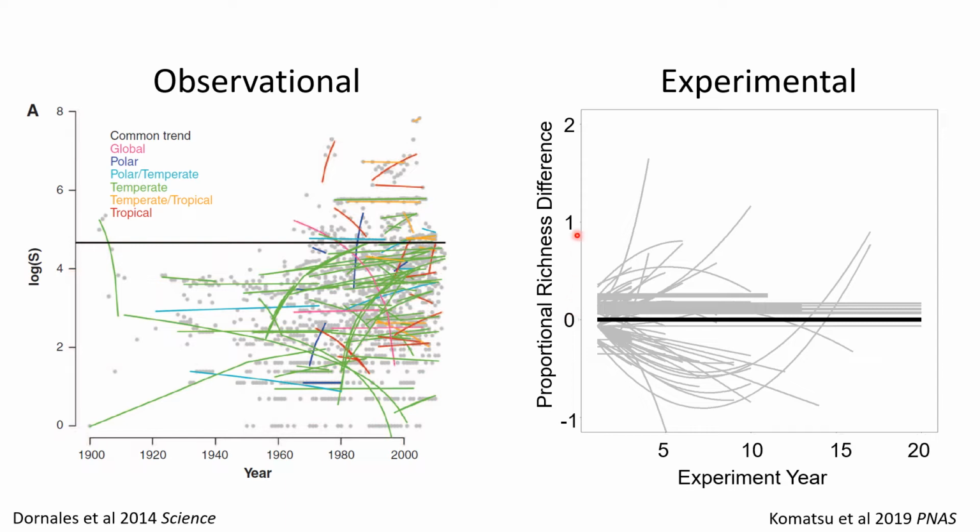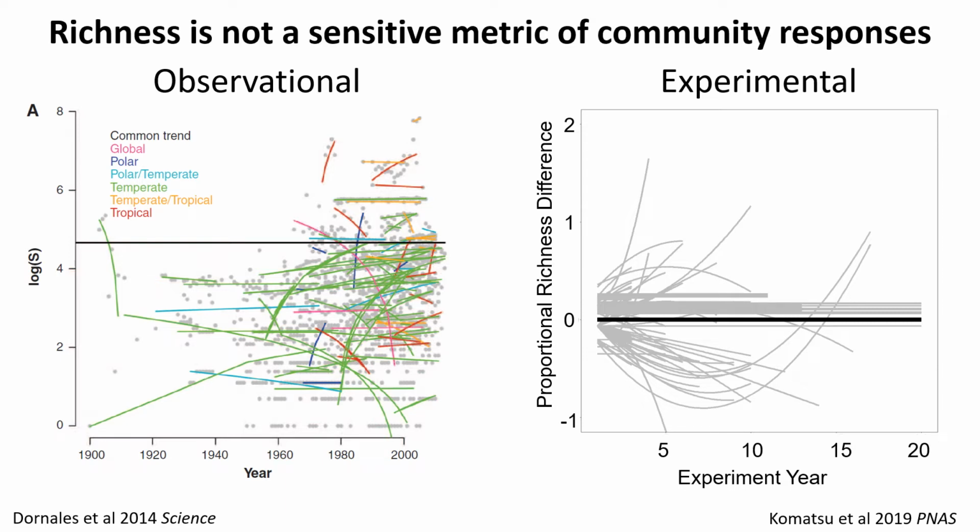So here, a value of 1 would mean we see a 100% increase in species richness. A value of -1 would mean we see a loss of all of our species in the system. And again, each individual line shows a different global change treatment within an experiment from somewhere around the globe. And this thick black line down the middle is showing our global trend. And here again, we're seeing globally a trend that there is not a change in species richness with this wide variety of global change drivers that we are experimentally imposing. And so we can say here that it looks like species richness is not a very sensitive metric of community responses in our ecosystems around the world, either looking at these observational or experimental trends.